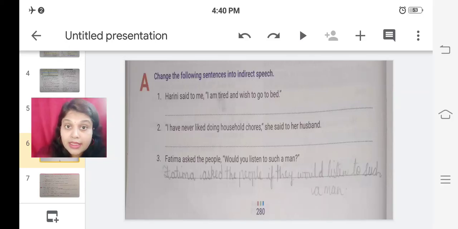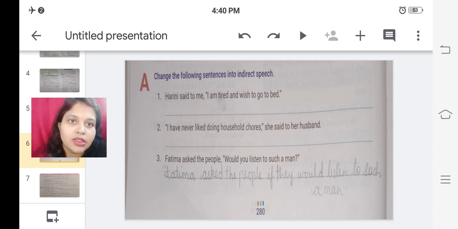Now, let us start with the exercises of direct and indirect speech. Now, grade 9, you're going to change the following sentences into indirect speech. That is exercise A. Few of them I have solved for you people just for the guidelines how to do it. Remaining sentences which you see over here, where the answer space is blank or empty, you have to do it on your own as your homework.